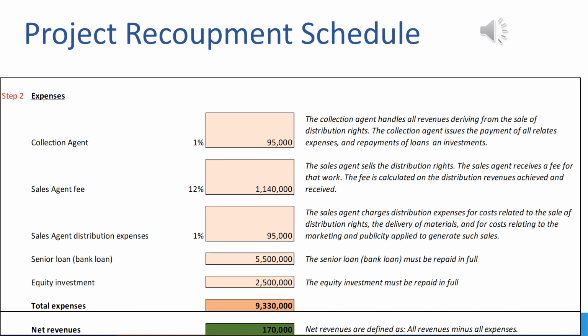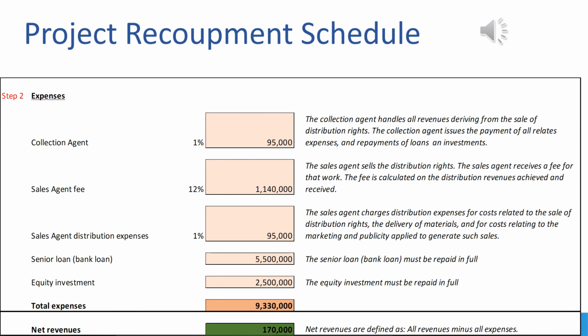So next we have the sales agent. The sales agent is responsible for selling the distribution rights on our behalf, and they charge a fee for that. And the fee is charged on the distribution rights that they have sold. So in this case, again, we have $9.5 million in distribution rights that we have sold. 12% of that is $1,140,000.